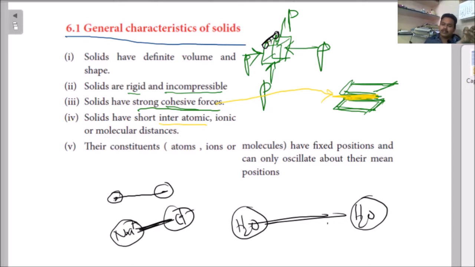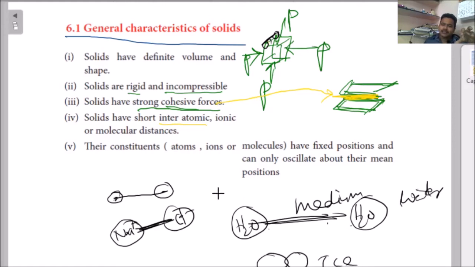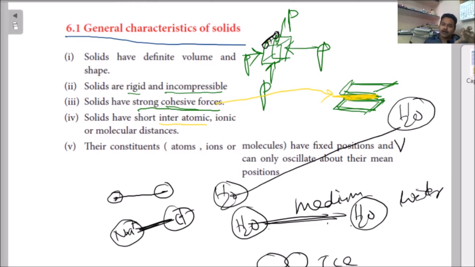This H2O molecule and this H2O molecule maintaining medium distance, we call that water. This H2O molecule and this H2O molecule are very near, that we call ice. This H2O molecule and this H2O molecule maintaining too much distance, that we call vapor.